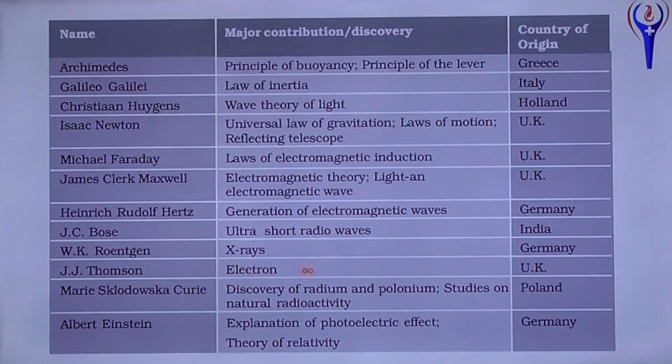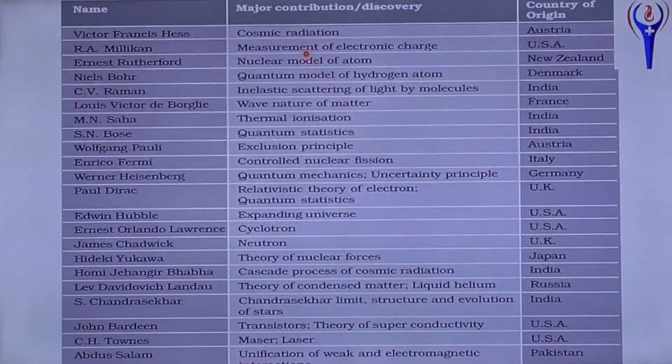J.J. Thomson, electron, UK. And Curie, discovery of radium and polonium, studies on natural radioactivity, Poland. Albert Einstein, explanation of photoelectric effect and theory of relativity. In the theory of relativity there only is E equal to mc square. He belongs to Germany.